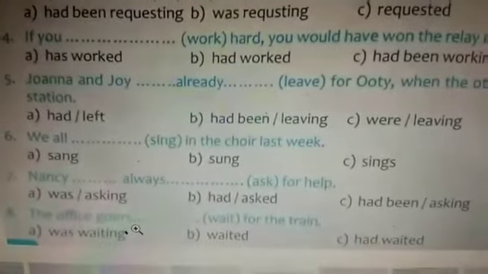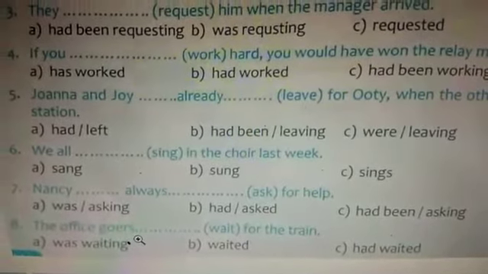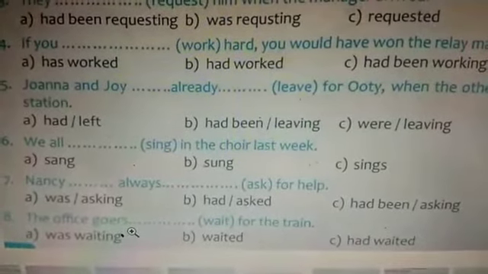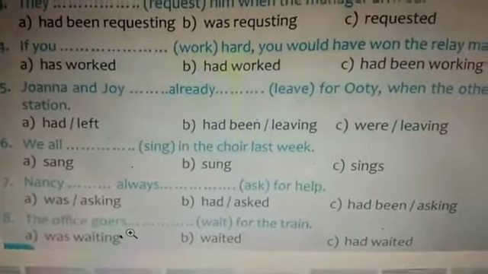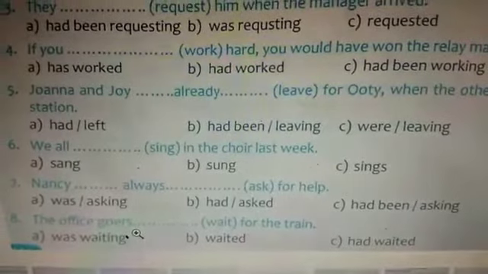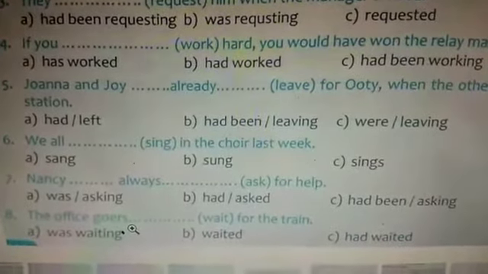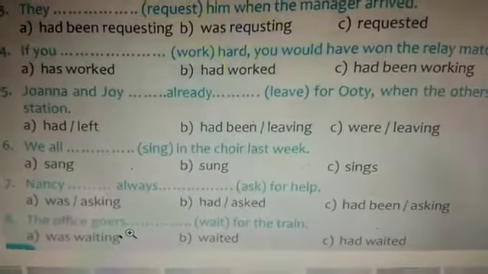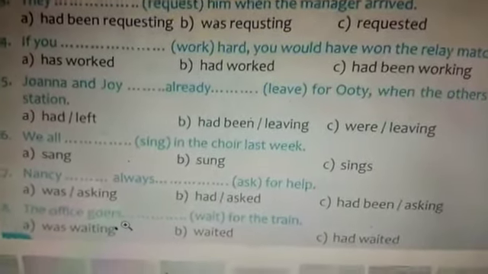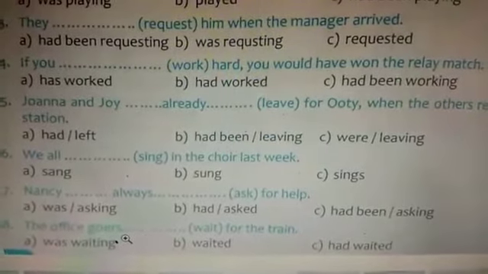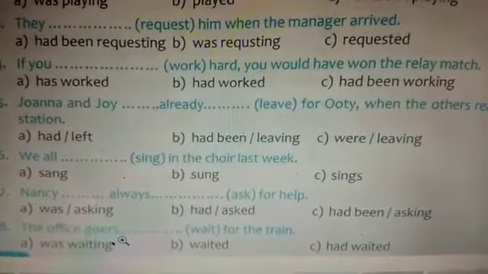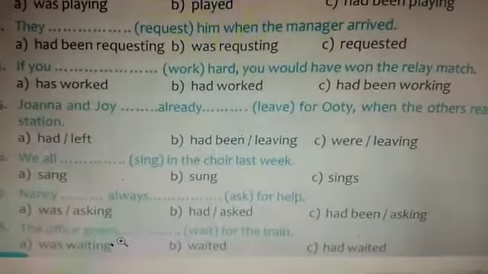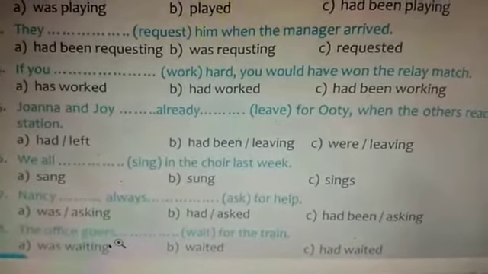Next, sixth one. We all sang in the choir last week. Last week is simple past. So we all sang. Seventh one. Nancy was always asking. Option A. Nancy was always asking for help. Then eighth one you see, the office goers waited for the train. Option B. So hope you have understood this. We shall go to the next exercise.